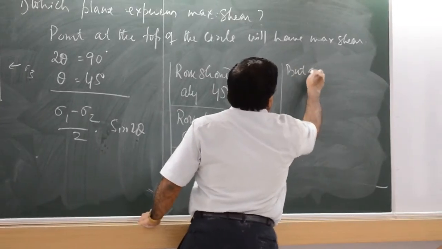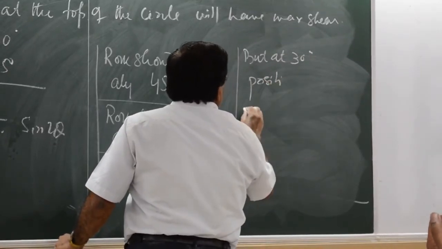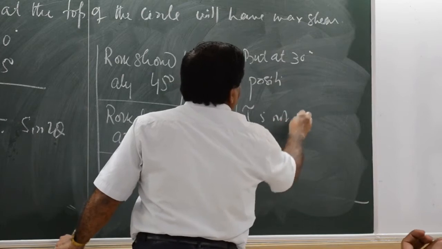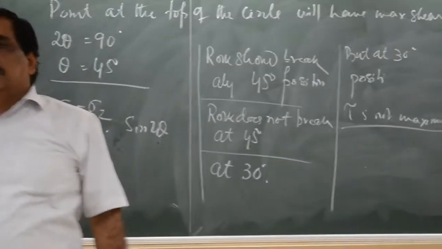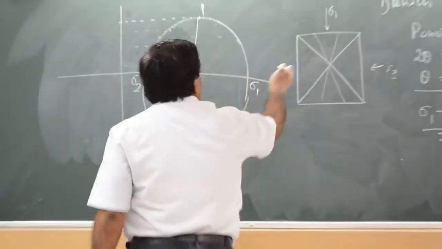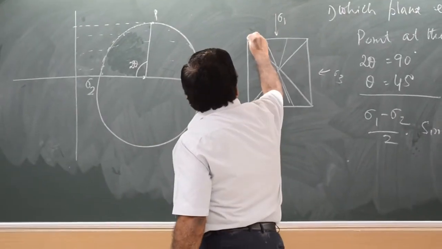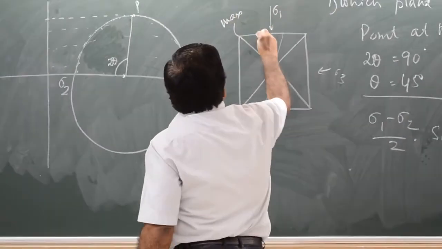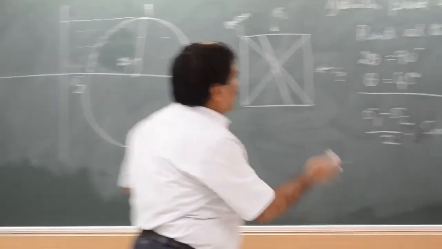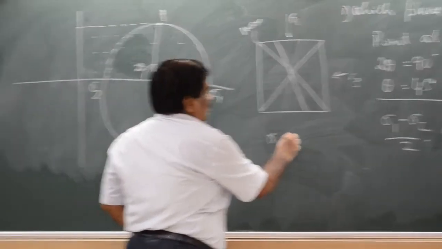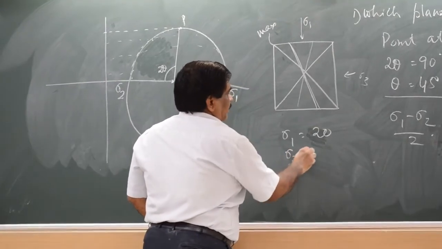But at 30 degree position, the shear stress is not maximum. Understood, na? Maximum नहीं है. Maximum इधर है. This is maximum. This has some other value, 30 degree position. 30 degree position में कितना आएगा देखो आप. Suppose sigma 1 is 20, sigma 2 is 10.